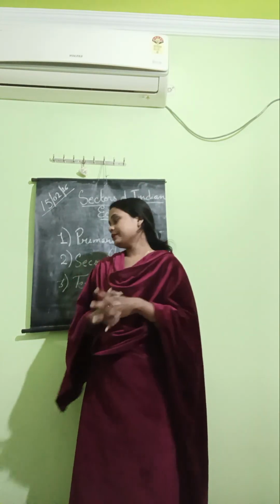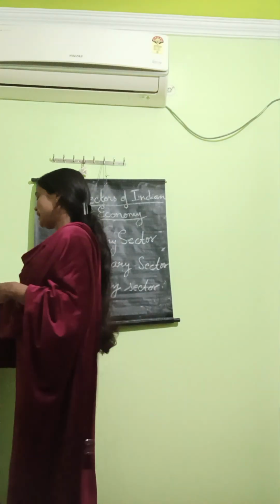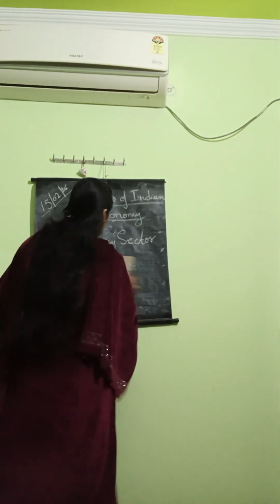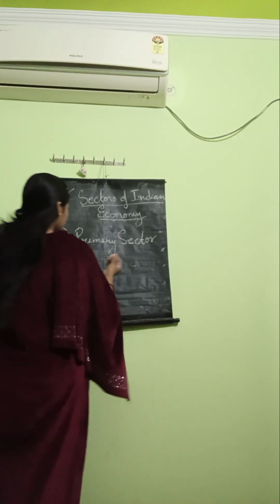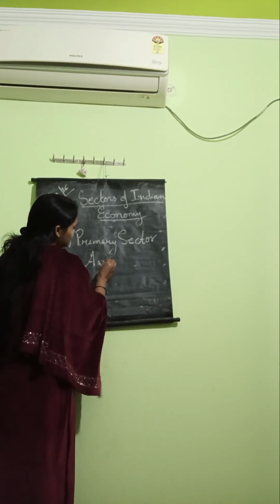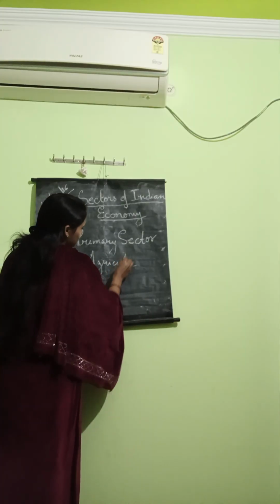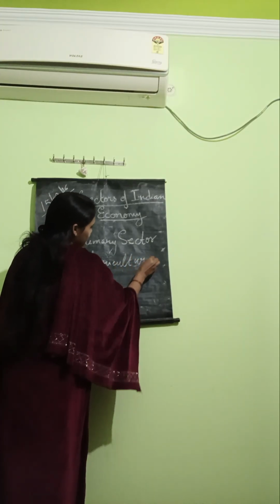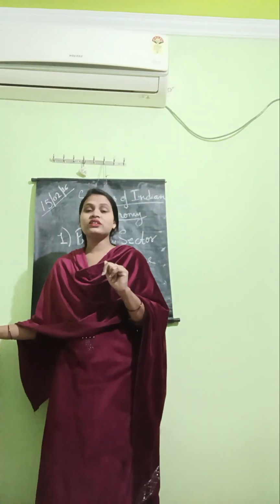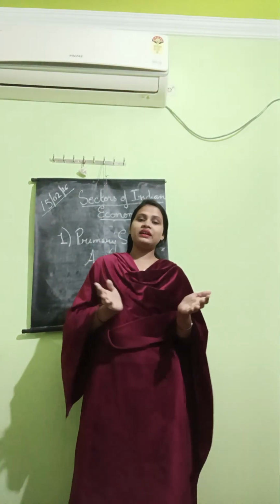For example, agriculture. Agriculture activities come under the primary sector. Why? Because agriculture is all dependent upon natural resources.